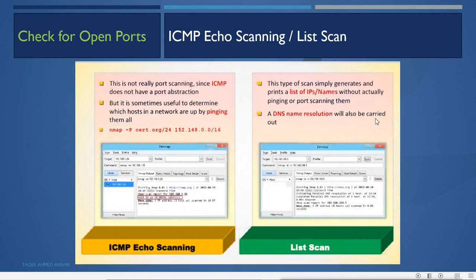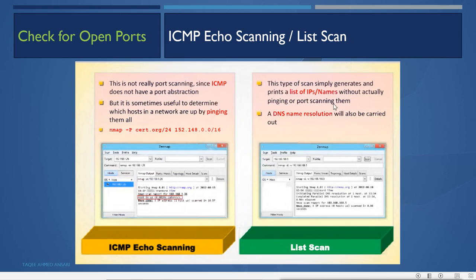Now first, ICMP echo scanning. This is not really port scanning, since ICMP does not have any port abstraction. But it is sometimes useful to determine which hosts in a network are up by pinging all of them. So we do a ping sweep to find out all the hosts available in the network. This is ICMP scanning.